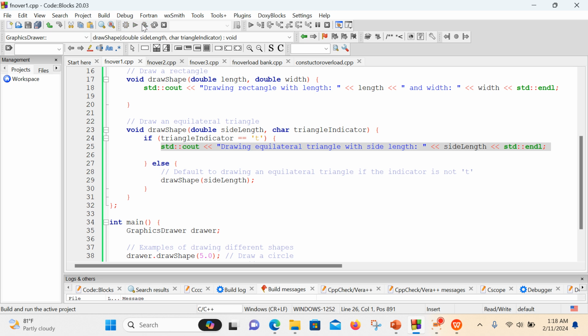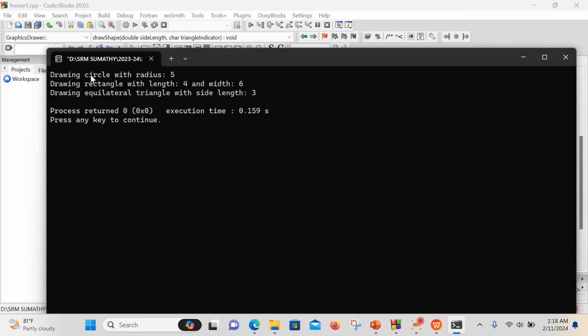See here, circle, the value we had given as radius, 5, it's showing the output as 5. Drawing rectangle, we had given two inputs, 4 and 6, so that also we got as output. Then we had given 3 comma t, so t is the triangle indicator. If t is there, then I asked to print the output in this format: drawing equilateral triangle with side length equal to 3. The same way we got the answer.